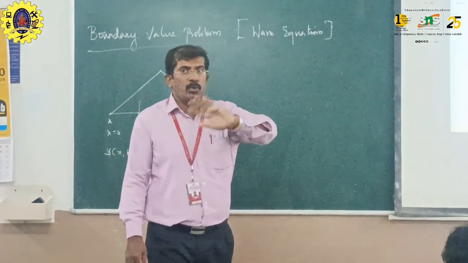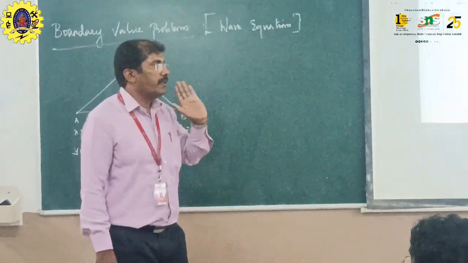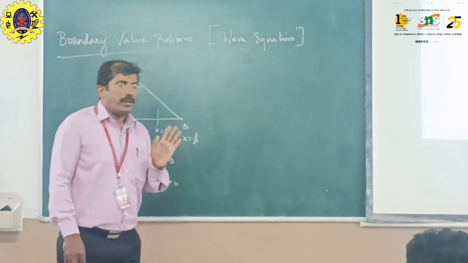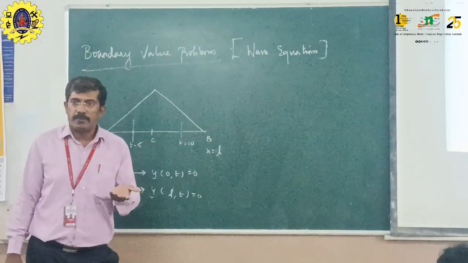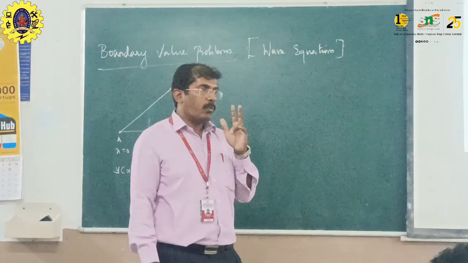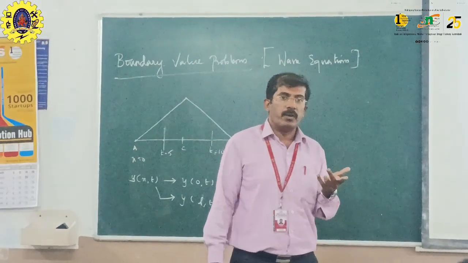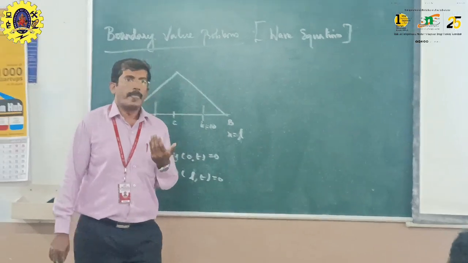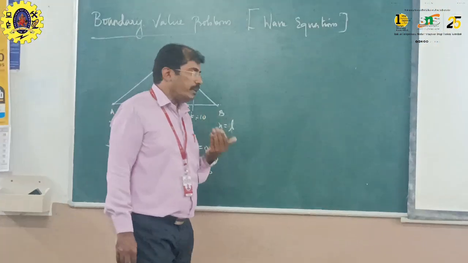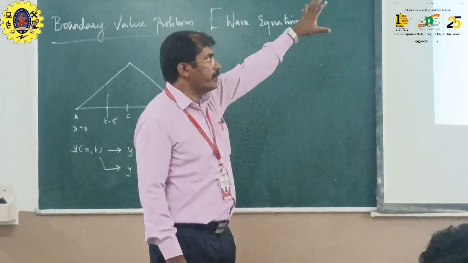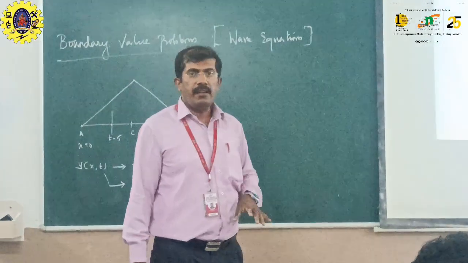So there can be two scenarios in an experiment. One is you might be starting that experiment with a velocity, or you can start an experiment without velocity. So in our discussion we will be talking about two things: one is without velocity and one is with velocity. In this first part I am going to discuss problems on vibrating string with zero initial velocity.